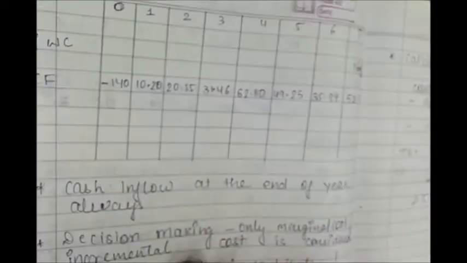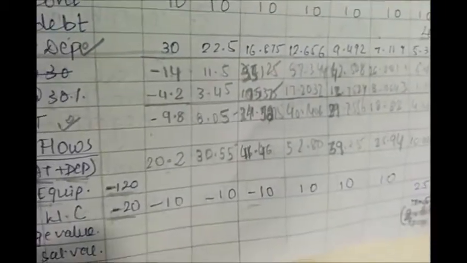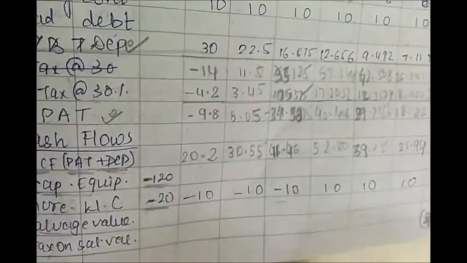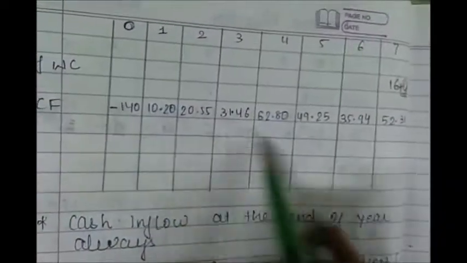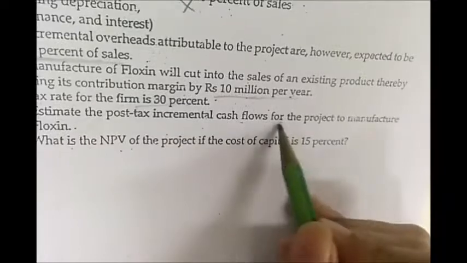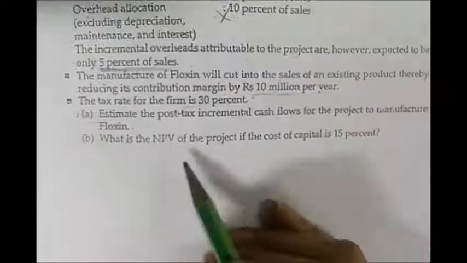And the last step is to find out the net cash flows. It is just simple. You have to make the total of all the amounts, like operating cash flows plus the working capital. And in this way, making the addition, you will get net cash flows for all the years. So with this, we complete the first thing, that is post-tax incremental cash flows.